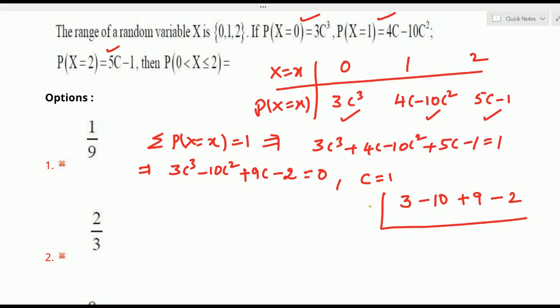Then place 0 in the first place here, then 3 plus 0 is 3. Then 1 into 3 is 3. Then minus 10 plus 3 is minus 7, right? Then 1 into minus 7 is minus 7, right? And 9 minus 7 is plus 2. Then 1 plus 2, 1 into 2 is 2. Therefore minus 2 plus 2 is 0. The last is 0, so the root is satisfied.